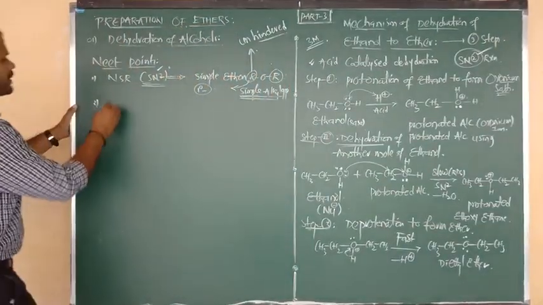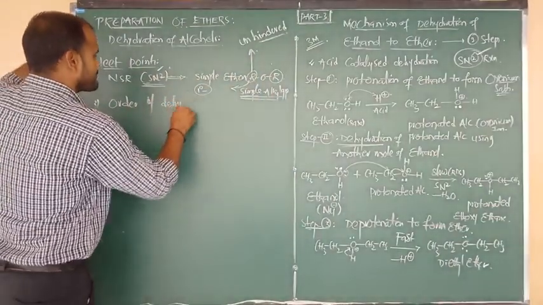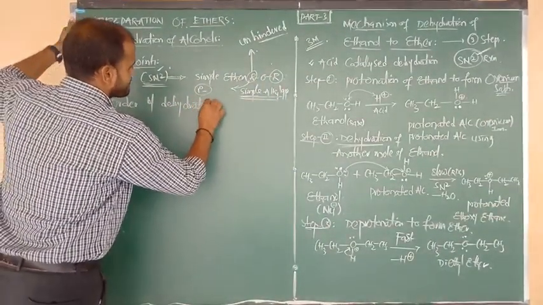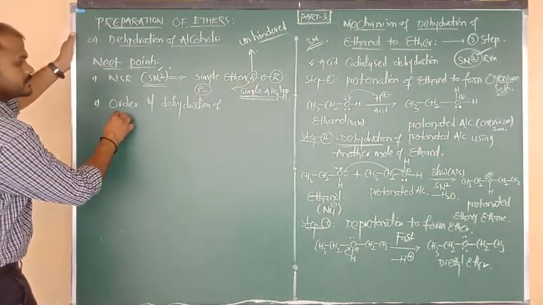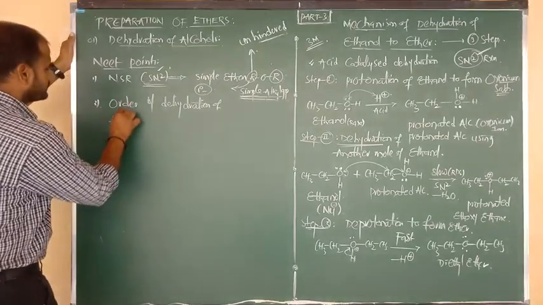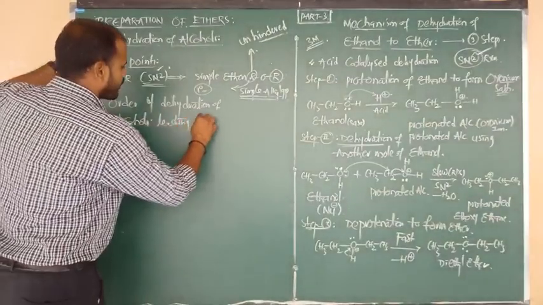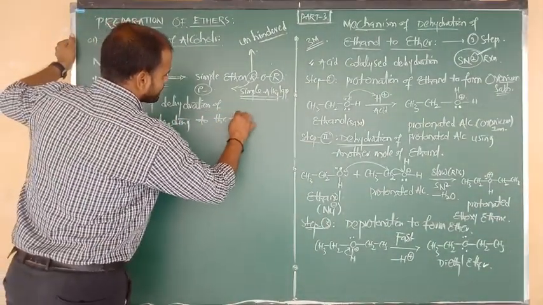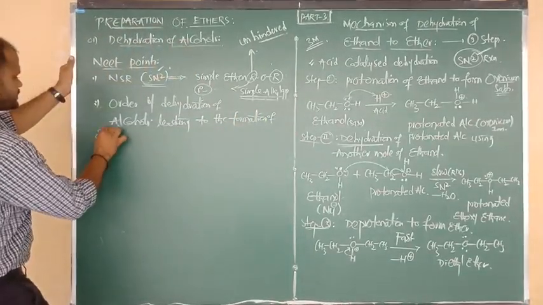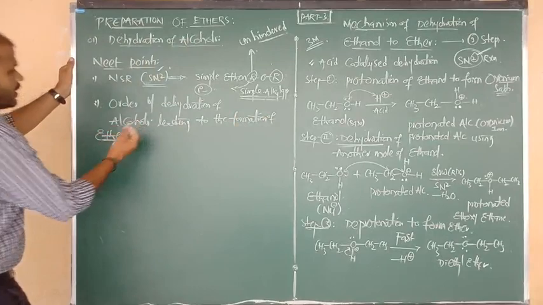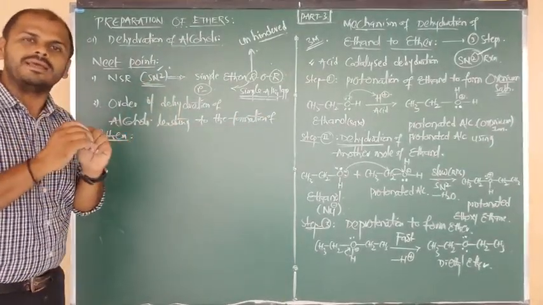So we have to say the order of dehydration of alcohols leading to the formation of ethers. By using which alcohol, upon dehydration, are you going to get the product ether?